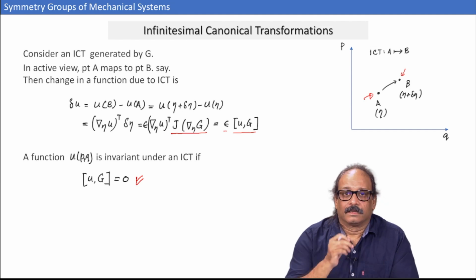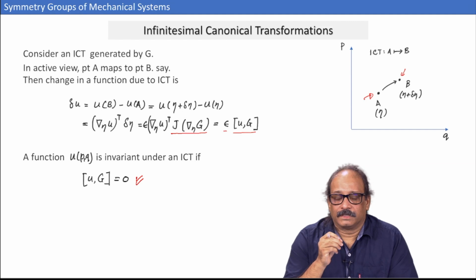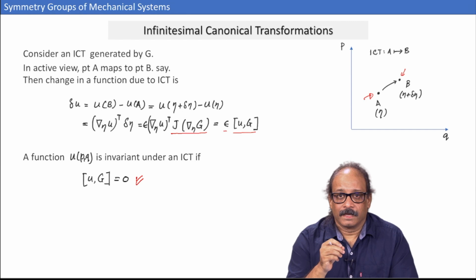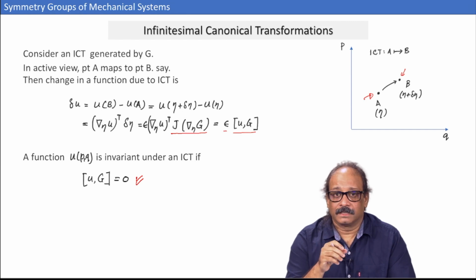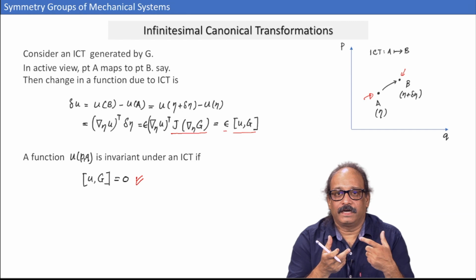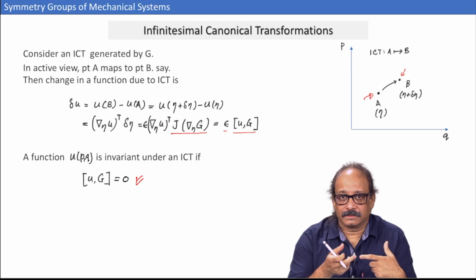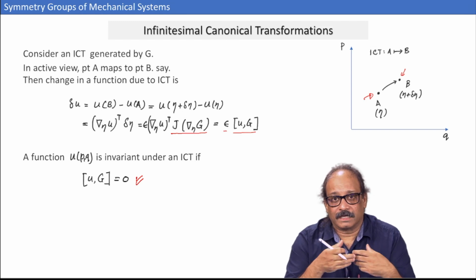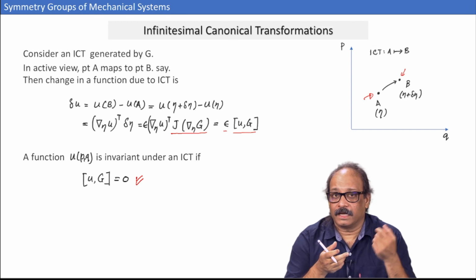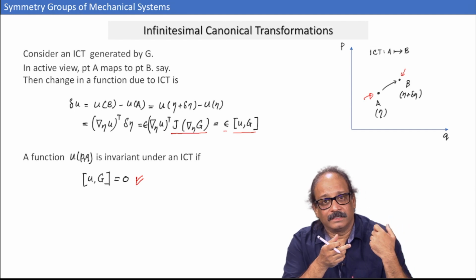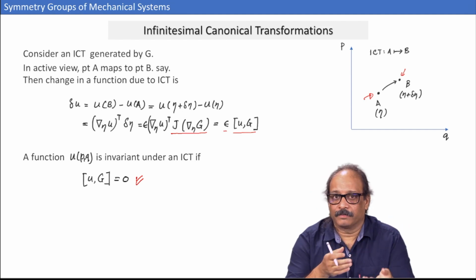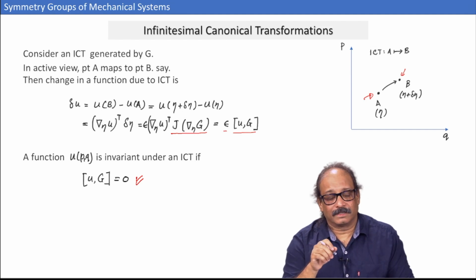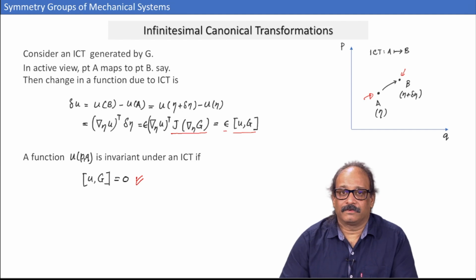Now, we want to do the same thing for the Hamiltonian. Remember, when I talk about the Hamiltonian of the system, we do not refer to a particular function, because the function which is called the Hamiltonian changes the moment you change the coordinate system, or you make a transformation to new canonical variables. Unlike in the point transformations for the Lagrangian formulation, where the value of the Lagrangian at a point does not change, here the Hamiltonian function itself changes.